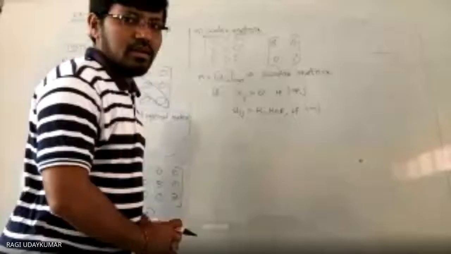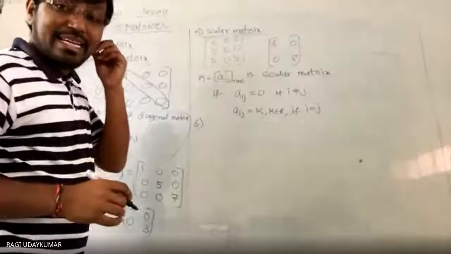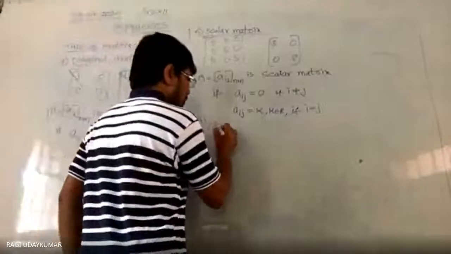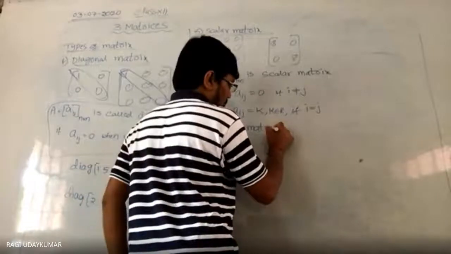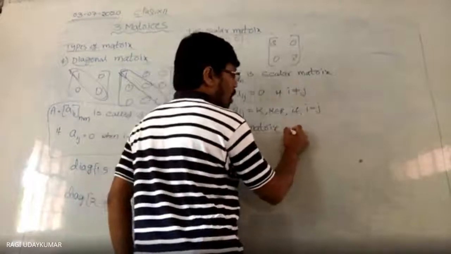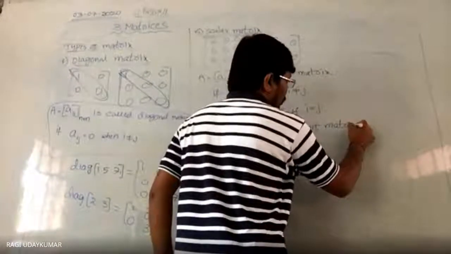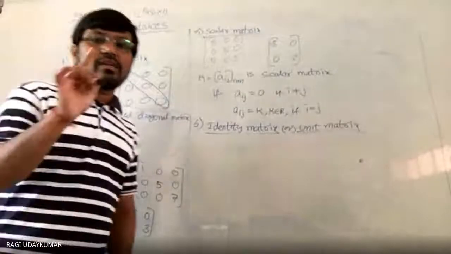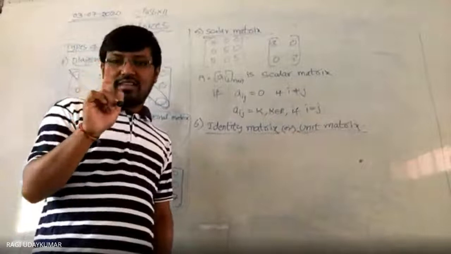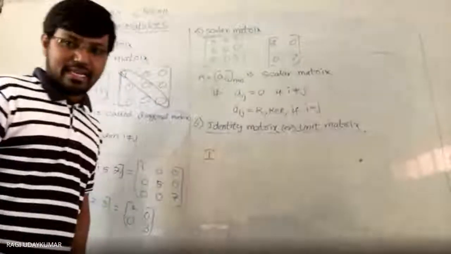Okay. Next, the sixth one. Next one is the identity matrix, or you can call it a unit matrix. If all the principal diagonal elements are equal to 1, then that is called an identity matrix. This matrix is represented by I.